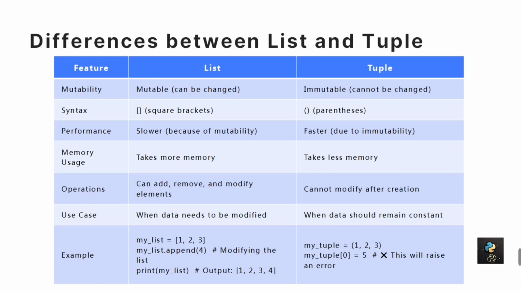And coming to the use case, when the data is going to be modified, at that time we can use a list, and when the data remains constant, at that time we can use a tuple. For example, keys in dictionaries.